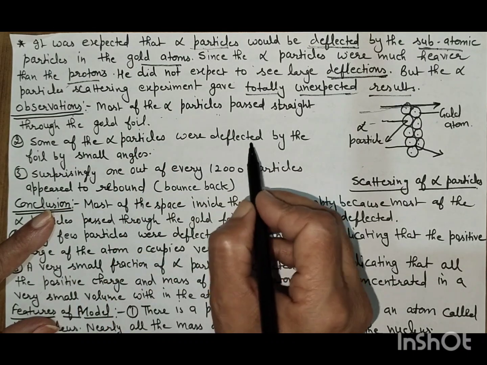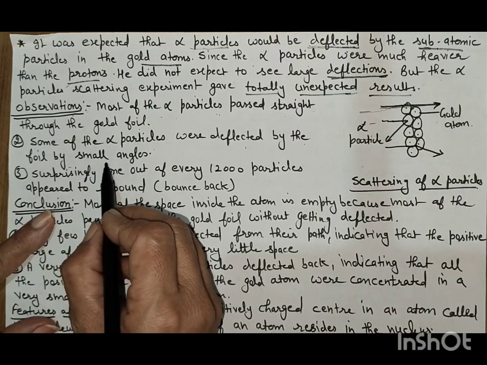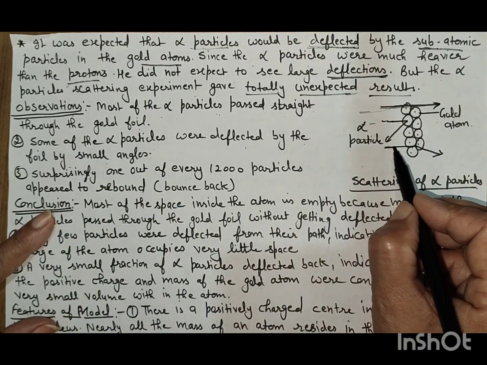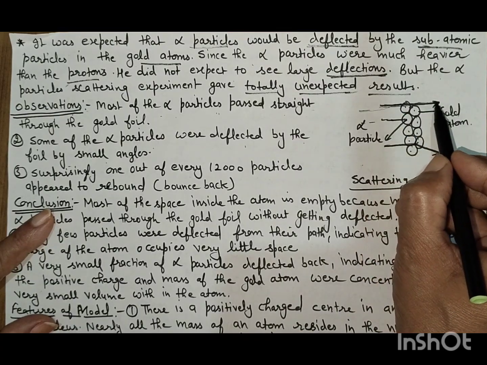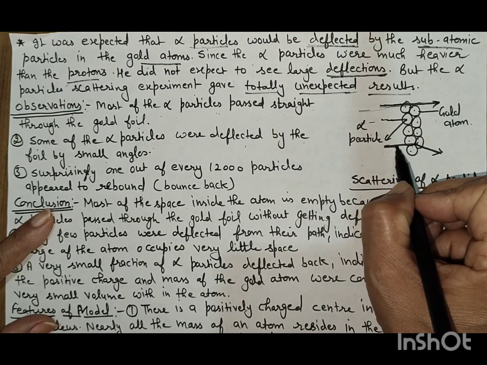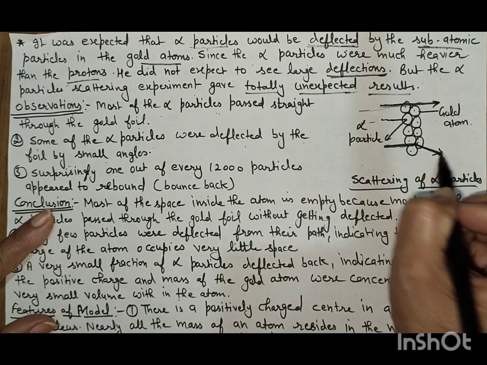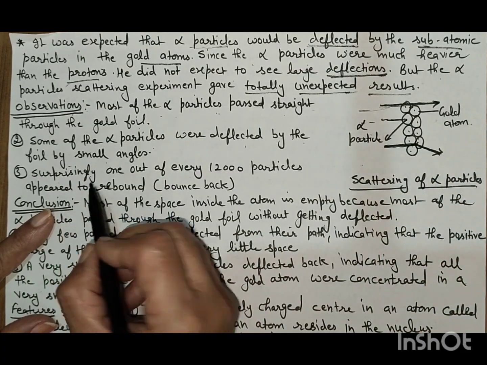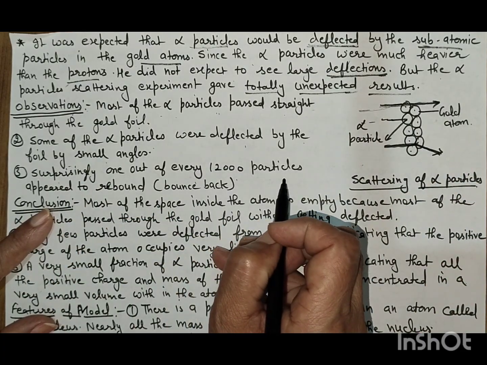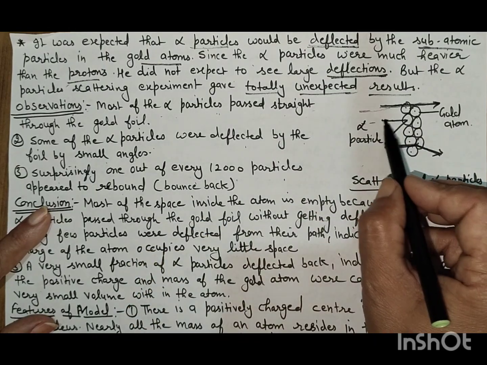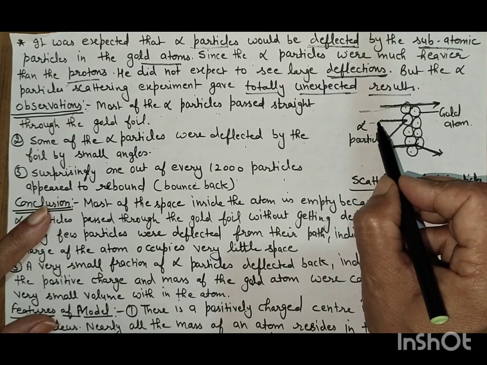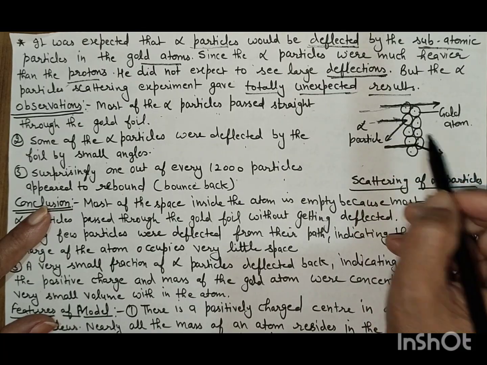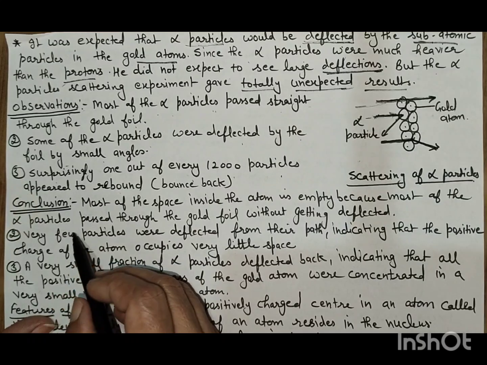Some of the alpha particles were deflected by the foil by a small angle. Some go straight, no change. Some show some deflection. Surprisingly, 1 out of every 12,000 particles appeared to rebound, and a very small amount rebounded in the same direction or at a small angle.